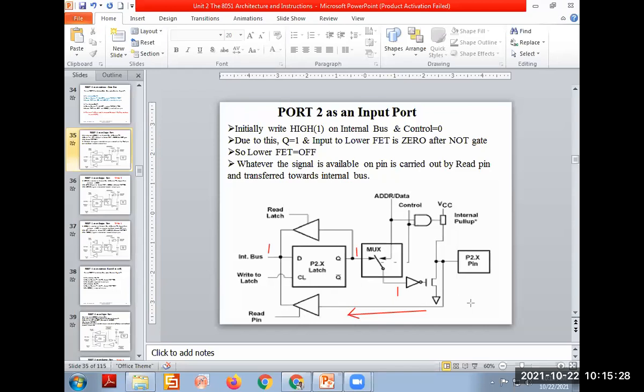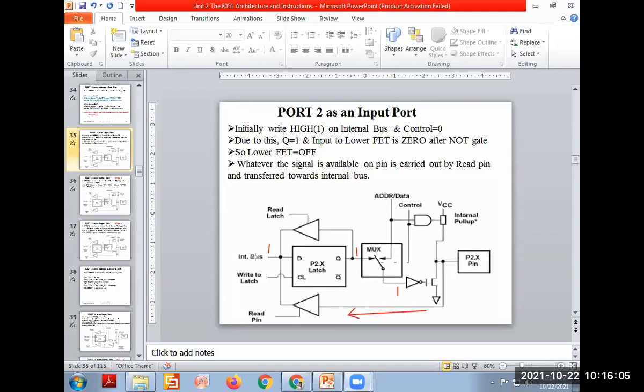Send high level signal on the port 2 to make it an input.